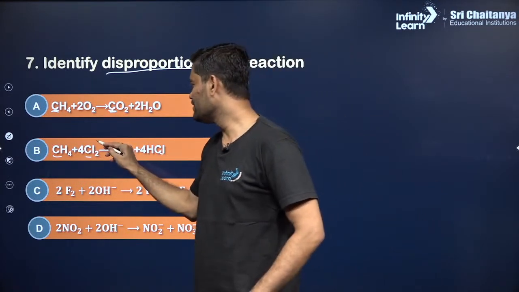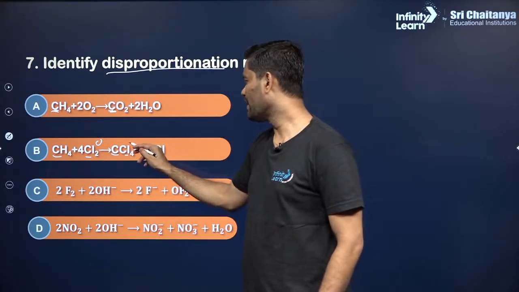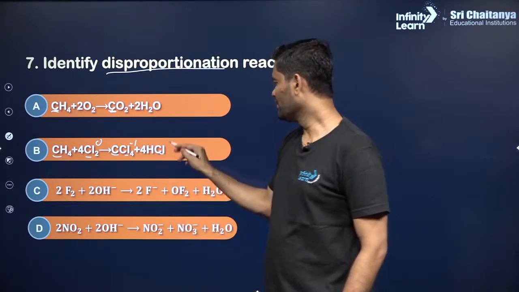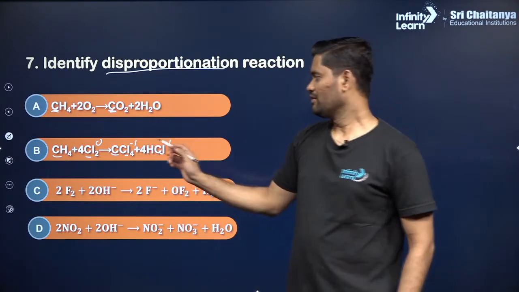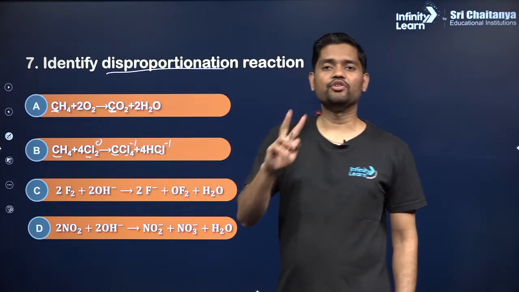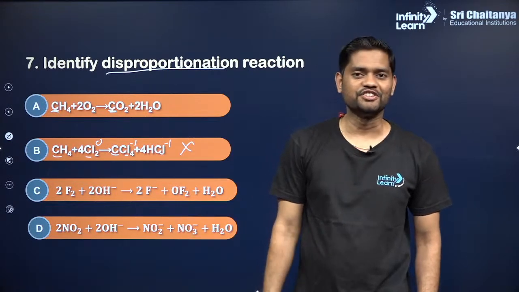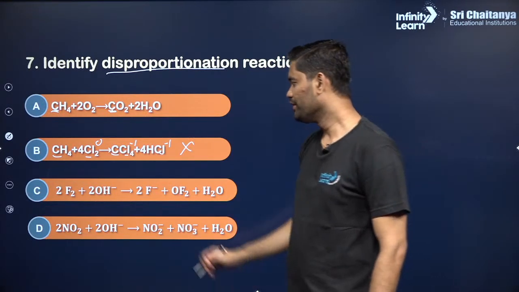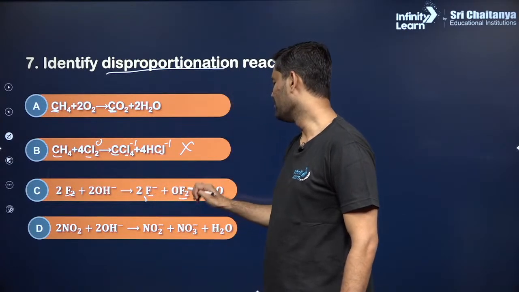Okay, chlorine is 0, right? Chlorine is 0. Over here, chlorine will have a -1 oxidation state. Over here, chlorine will have a -1 oxidation state. Right? Chlorine exists in only 2 oxidation numbers, and hence that's why it is not a disproportionation reaction. Clear? Next, fluorine, fluorine, fluorine.